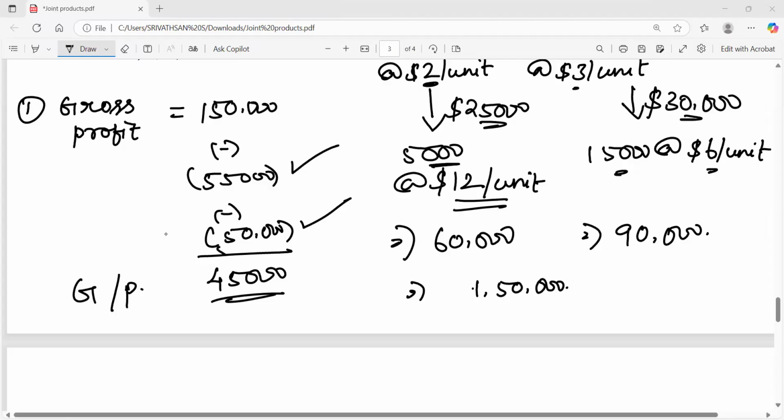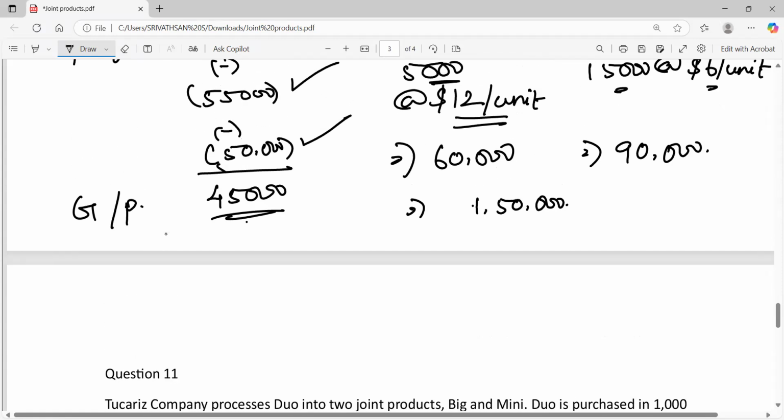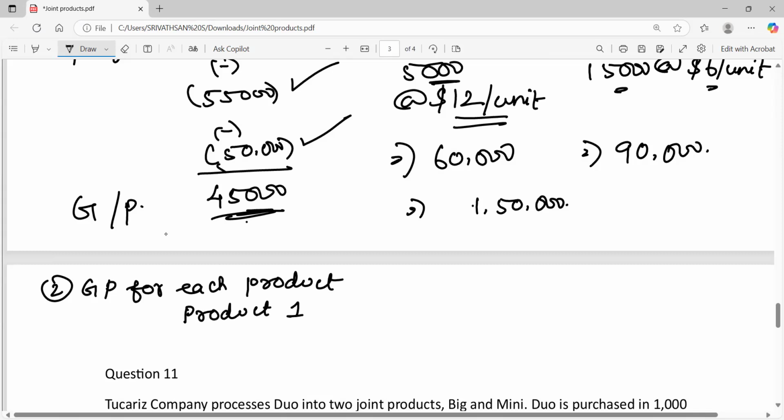So the first step is to calculate the gross profit. Second step, gross profit for each product. So 45,000 is the gross profit, and this 45,000 includes the profit from product 1 as well as the profit from product 2. So what is the gross profit for product 1 and what is the gross profit for product 2? So we have to calculate that.